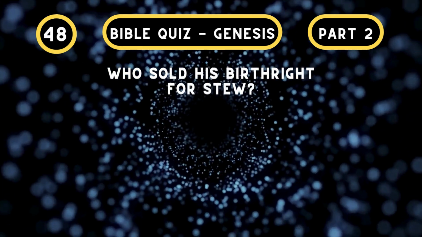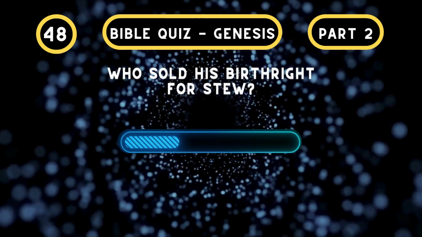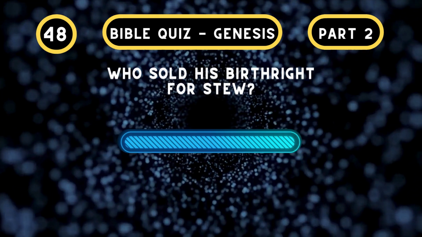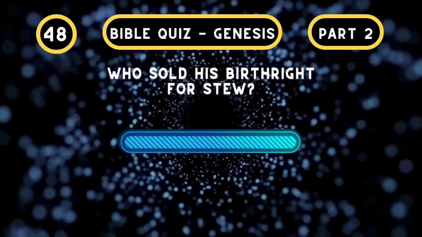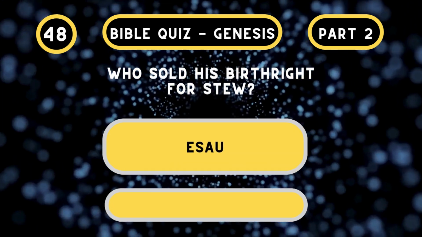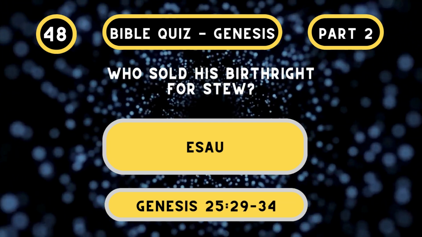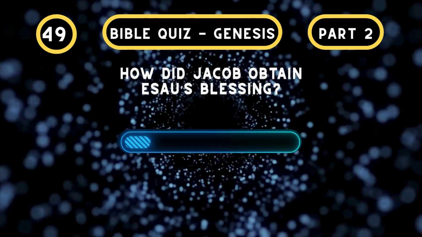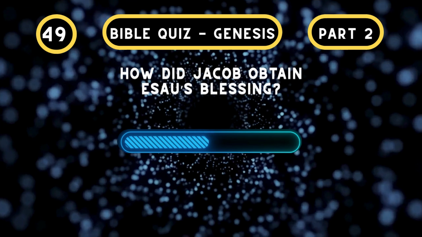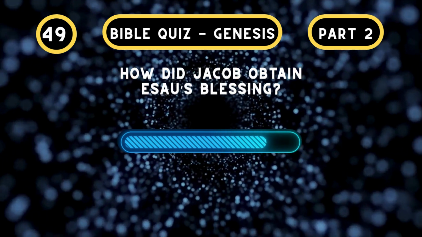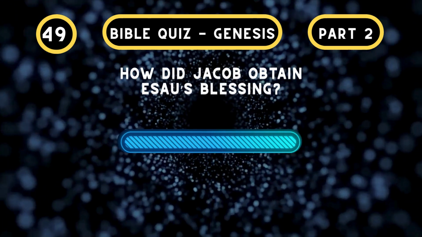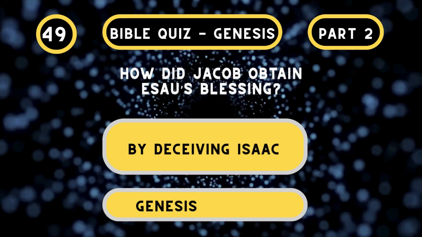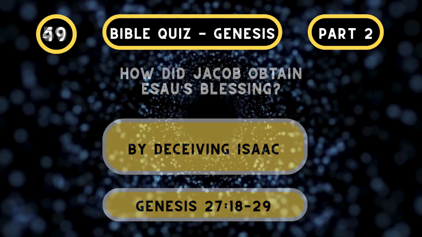Who sold his birthright for stew? Esau. Genesis chapter 25, verses 29 to 34. How did Jacob obtain Esau's blessing? By deceiving Isaac. Genesis chapter 27, verses 18 to.